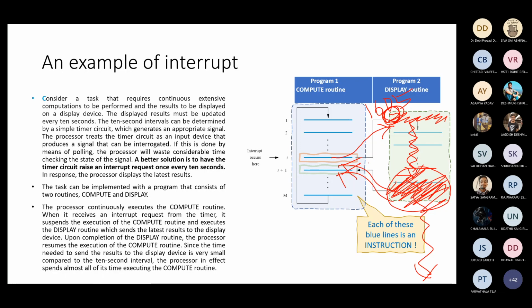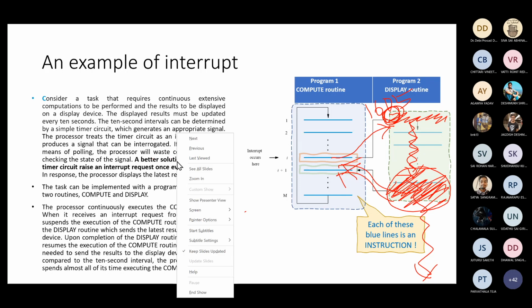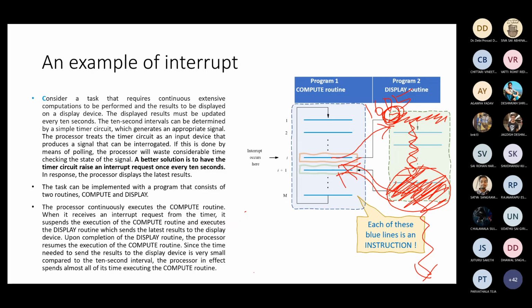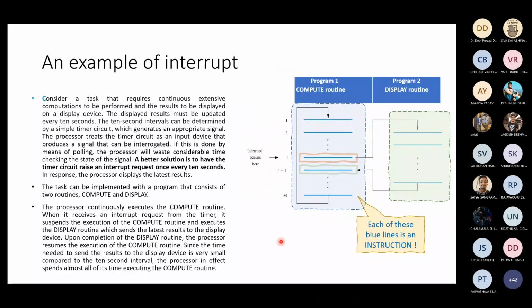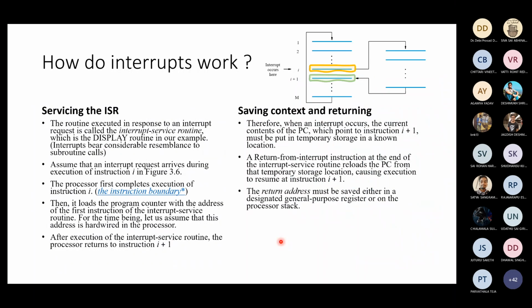Now, this aspect, I think I should clear this. Pointer options is erase all ink and laser pointer. Fine.